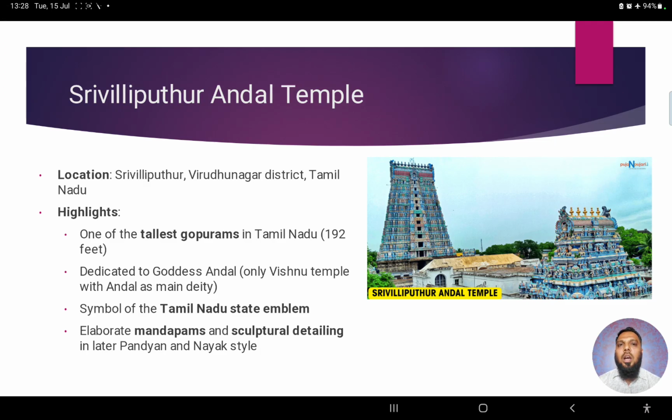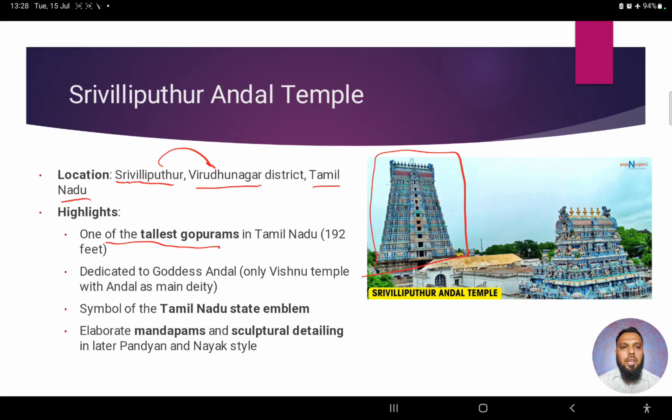Sri Villiputtur Andal temple is one of the examples here. Now where is it located? It is located in Sri Villiputtur, in Virudhunagar district of Tamil Nadu. And what are the highlights of this temple? It has one of the tallest gopurams. Now you can see in the picture, right? The entrance, the gateway, it's so grand. It is so tall. That is a distinguishing feature of Pandyan architecture.